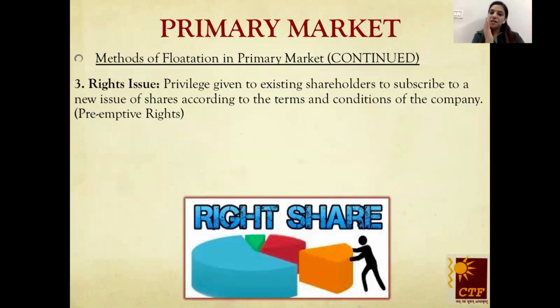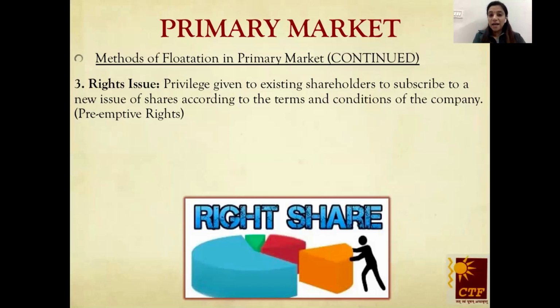Suppose a company has already issued a certain amount of shares to its existing shareholders. Now the company wants to issue fresh shares to the public. Before going to the public, the elder son, Bada Beta, has this preemptive right that he should be asked first when the company is going for a new issue, a further issue. This right is known as preemptive right, and it is the privilege given to the existing shareholders to subscribe to a new issue of shares whenever a company is coming out with a further issue of shares. But it is with certain terms and conditions.